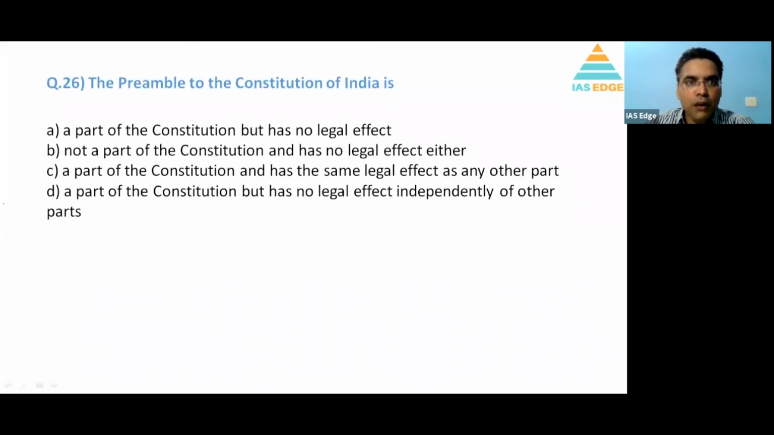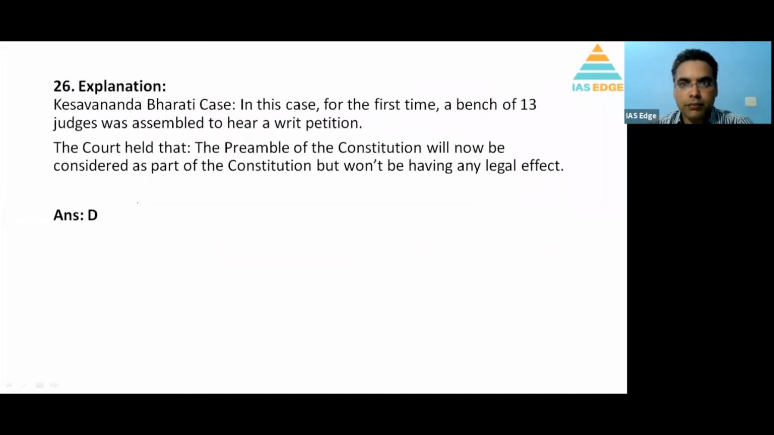Question number 26. The preamble of the constitution is a part of the constitution. Yes, the preamble is a part of the constitution, as per the Kesavananda Bharati case. Now you can remember, twice the Kesavananda Bharati case has been discussed. It is a part of the constitution as per that case, but it has no legal effect, that is also true, and it is independent of the other parts. There are 22 parts of the Indian constitution. So D is the right answer.